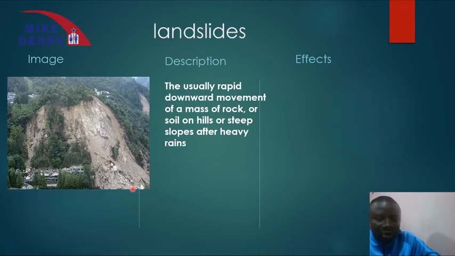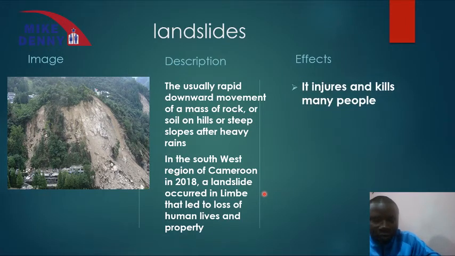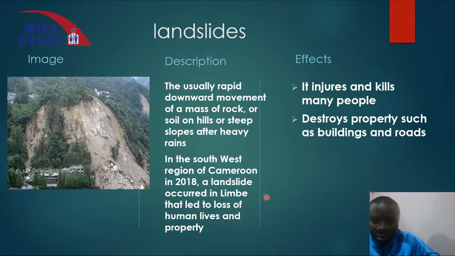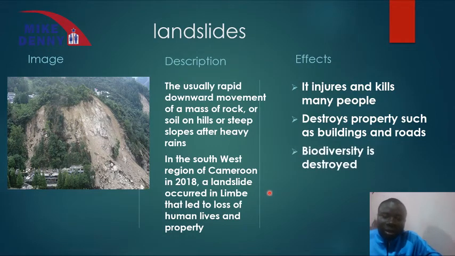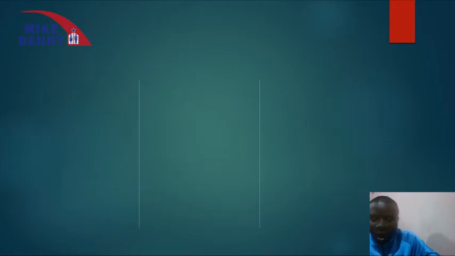So we have the description of a landslide, which is described as the rapid downward movement of a mass of rock or soil on hills or steep slopes after heavy rains. And as for effects, in Cameroon we had a landslide in Limbe in the year 2018, and we can talk about the effects of this, which is the fact that it injures and kills many people. We can say that it destroys property and buildings and roads. We can say that it destroys biodiversity, that's the number of species of plants and animals, and it destroys landscape as well as natural environment.